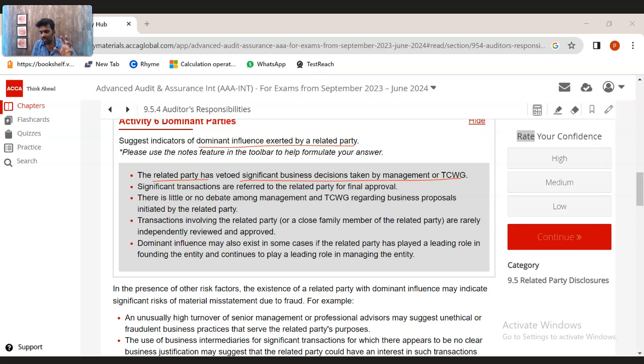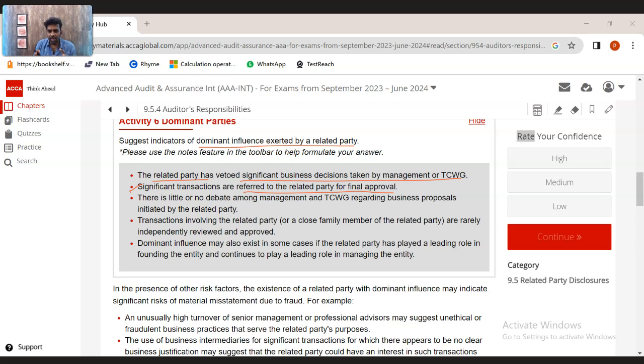Like one particular director or a few directors are taking major decisions and incurring significant costs, whereby various other managements are not able to do anything. Significant transactions are referred to the related party for final approval. Like major transactions are given to the related party for their final approval.